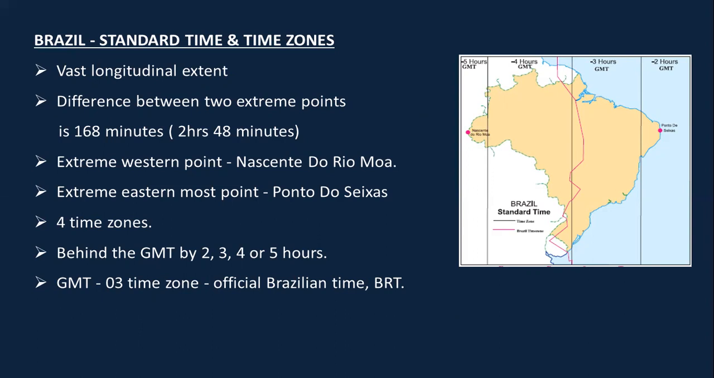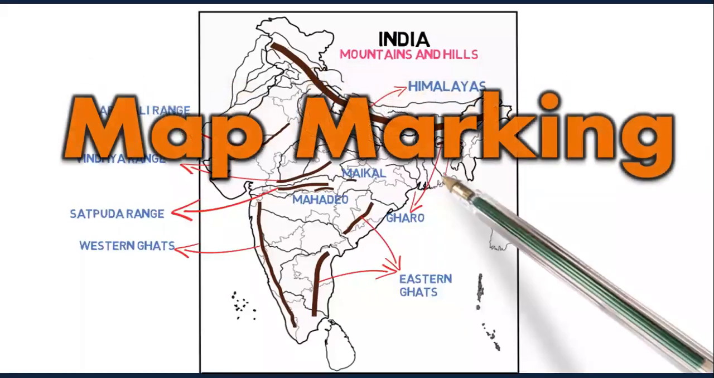बट अगर मुझे ब्राजील के साथ कभी कोई कम्युनिकेशन करना है, कुछ भेजना है, कुछ मंगवाना है, तो आई नीड अ पर्टिकुलर ऑफिशियल टाइम, राइट? So the official Brazilian time, that is the BRT, is 3 hours behind GMT. So if you have to communicate with this country, you have to follow the -3 hours GMT. Now we'll move ahead and talk about map marking.